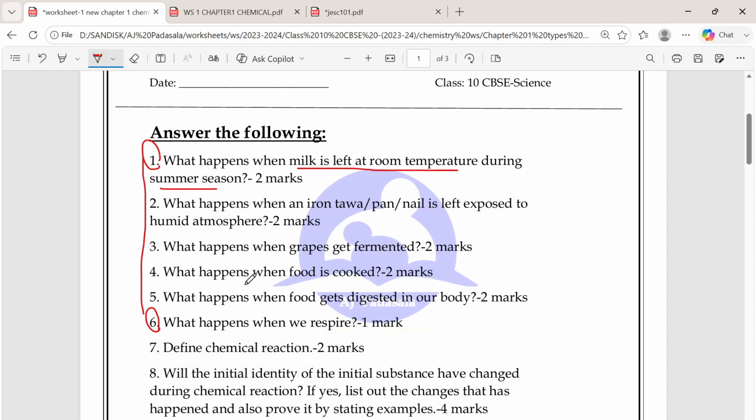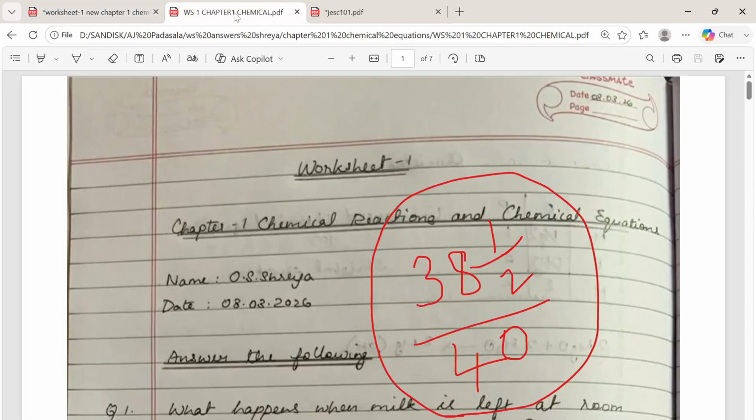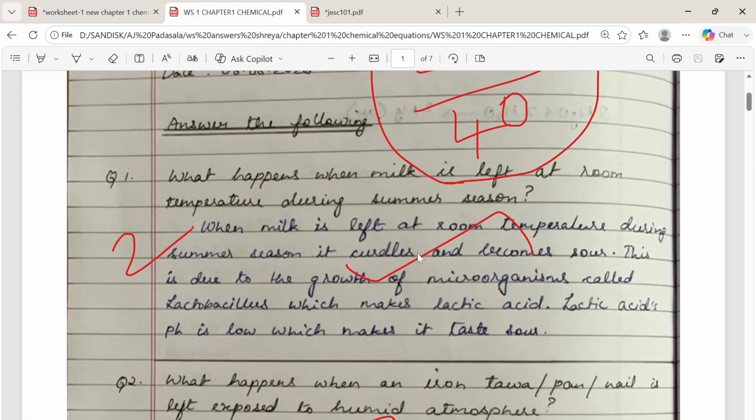Now we are going to discuss the answers. What happens when milk is left at room temperature during summer season? It changes to curd, and even the taste of the milk changes. It becomes sour from sweet. It is because of the growth of microorganisms called lactobacillus, which makes lactic acid. Because of this, the milk taste changes into sour. So this is what happens when we leave milk at room temperature.